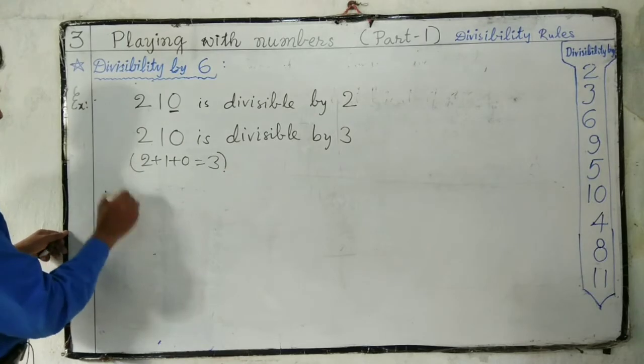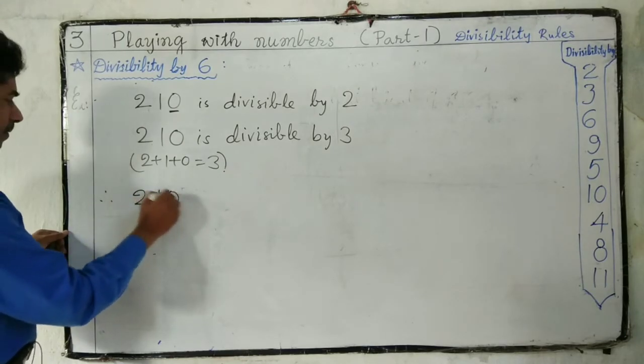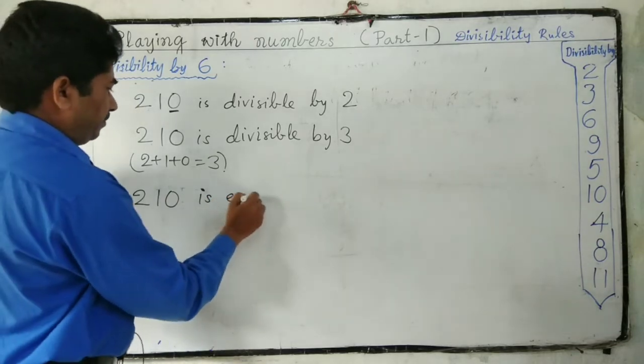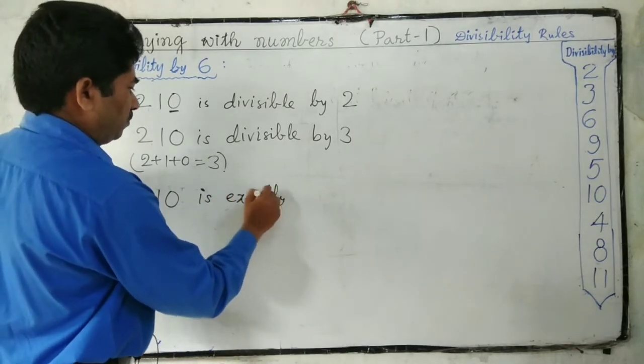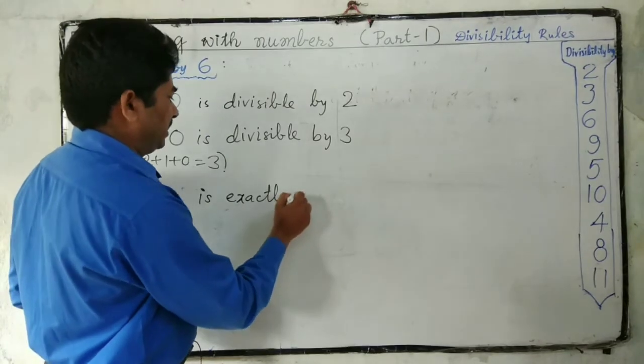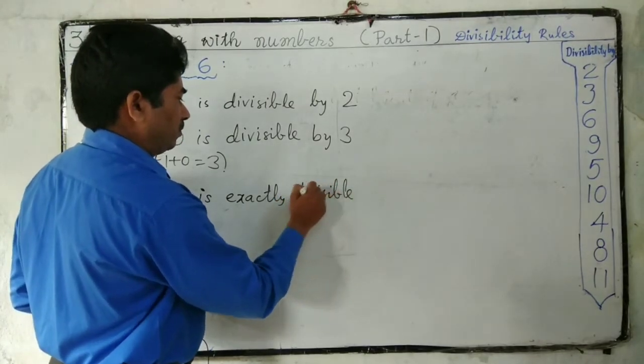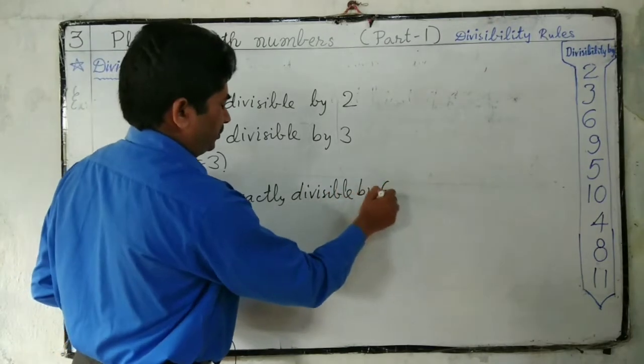Therefore, 210 is exactly divisible by 6.